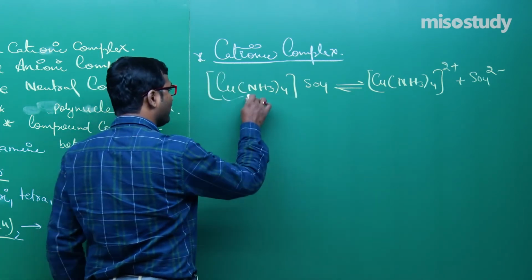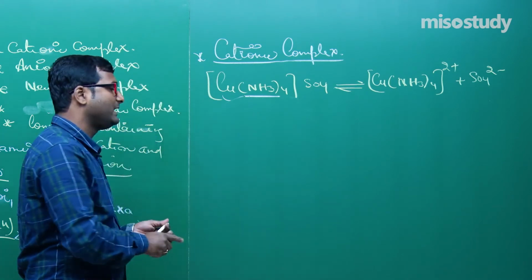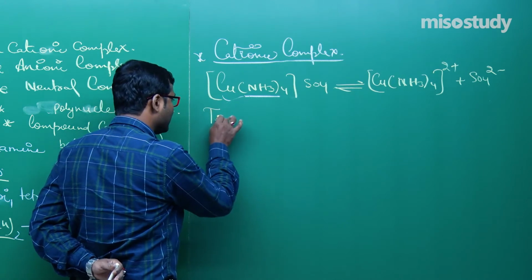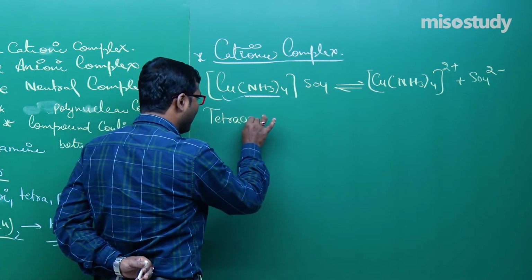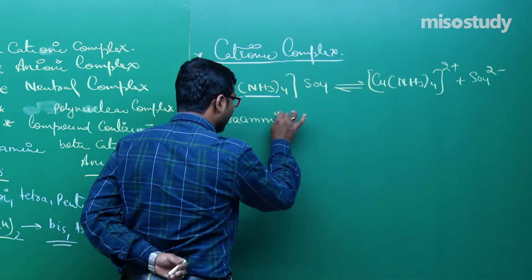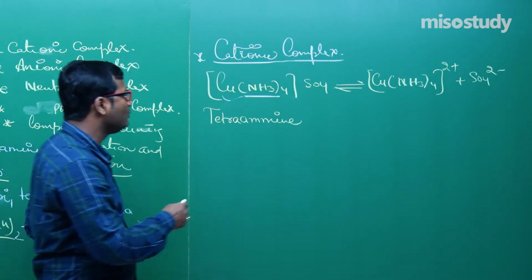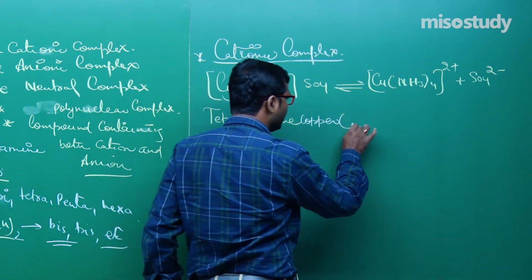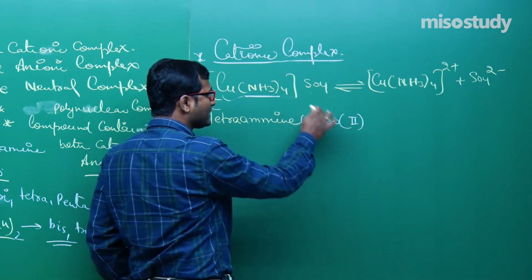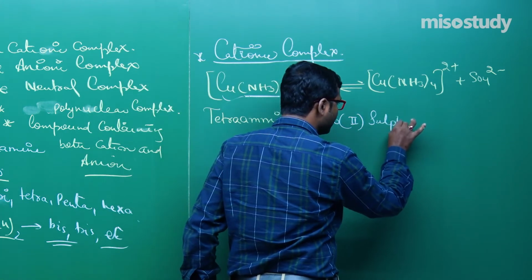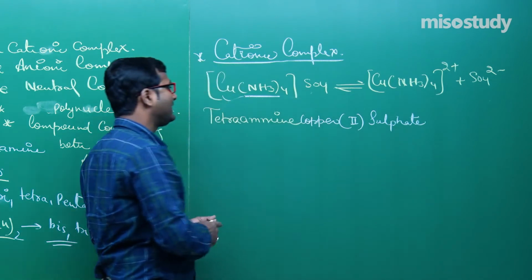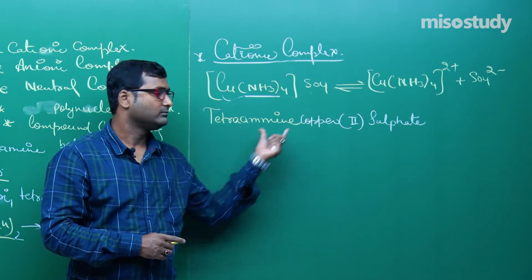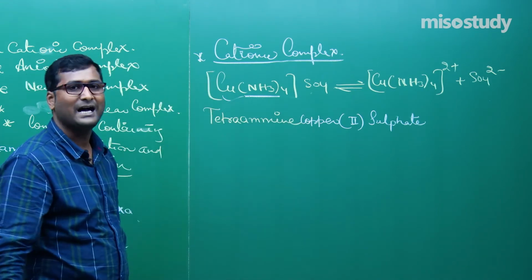Listen carefully. First of all, write down the name of the ligand. The ligand is amine, 4 times, that is tetra. So start from here, that is tetraamine. Now Cu, that is copper, tetraamine copper. What is the oxidation state? Mention here in Roman, copper 2. What is SO4? This one is, my friend, sulfate. Again I am repeating, tetraamine copper(II) sulfate. No gap between them. Clear? This is the name of the cationic complex.